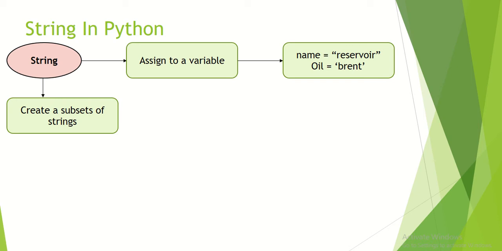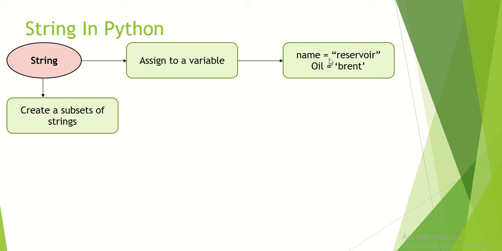Hello, my friends. Another data type that we have in Python is a string. A string is a set of characters that are included in double quotation marks or single quotation marks. So you can use both of them. There is no difference between double quotation or single quotation, and both of them are correct.